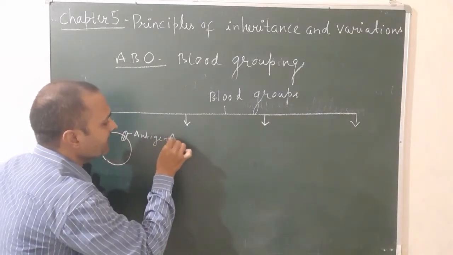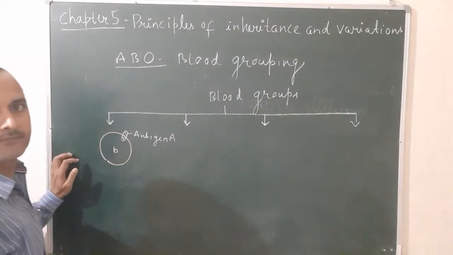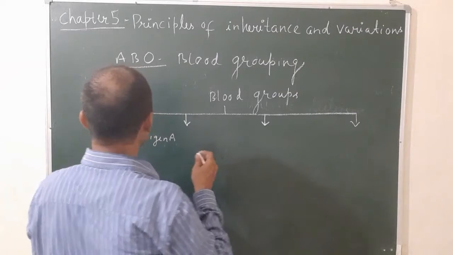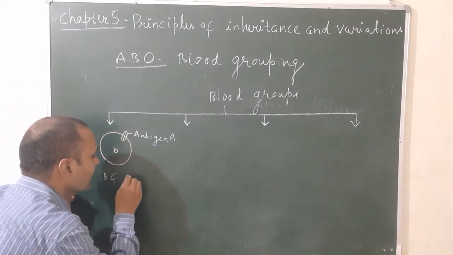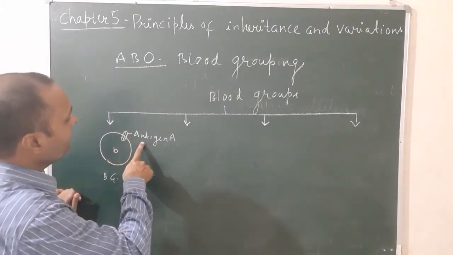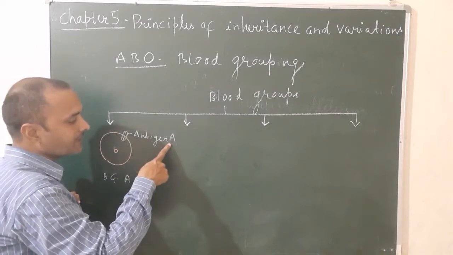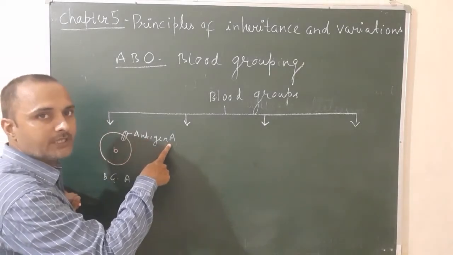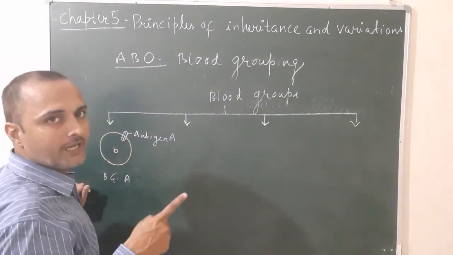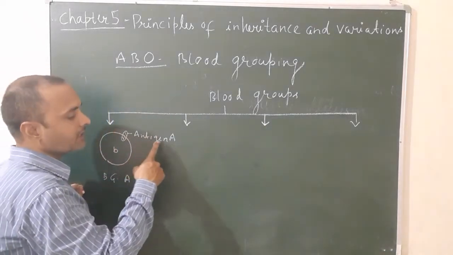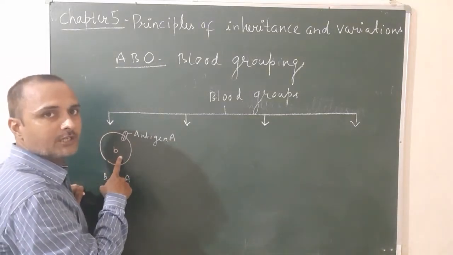Okay, antigen A, and this person has antibody B. Let's see, this is in case of blood group A. When the person has blood group A, then antigen A is present on the surface of the RBC of that person, an antigen type of glycoprotein present at the surface of the RBC. So when a person has blood group A, then antigen A is present at the surface of the RBC and antibody B, a special kind of protein, is present in the blood plasma.